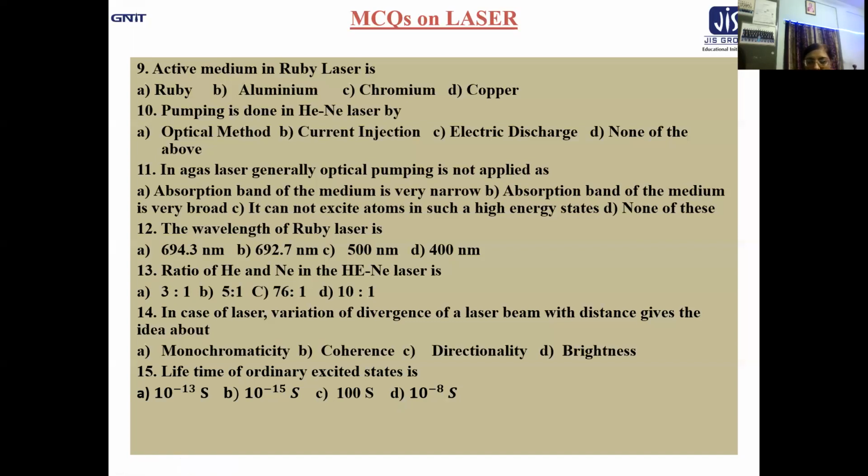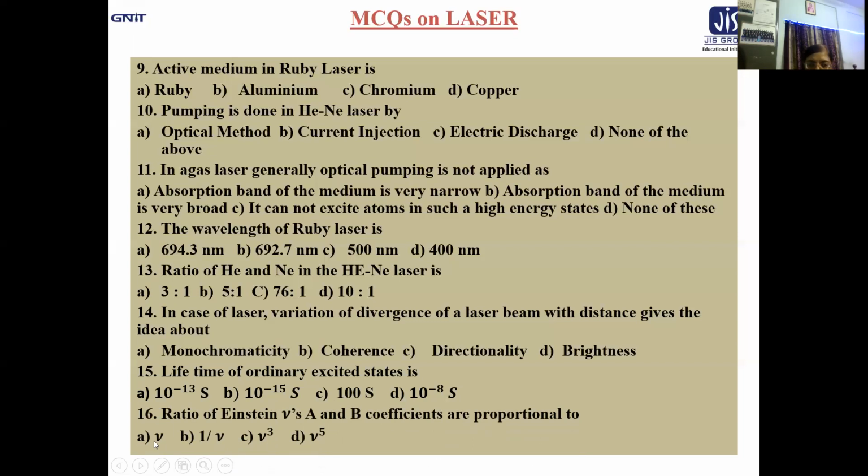Now let us move to the next question. Ratio of Einstein's coefficients. Ratio of Einstein's A and B coefficients are proportional to nu, 1 by nu cube, and nu to the power 5. Obviously, this is in terms of nu, that's why nu is mentioned.